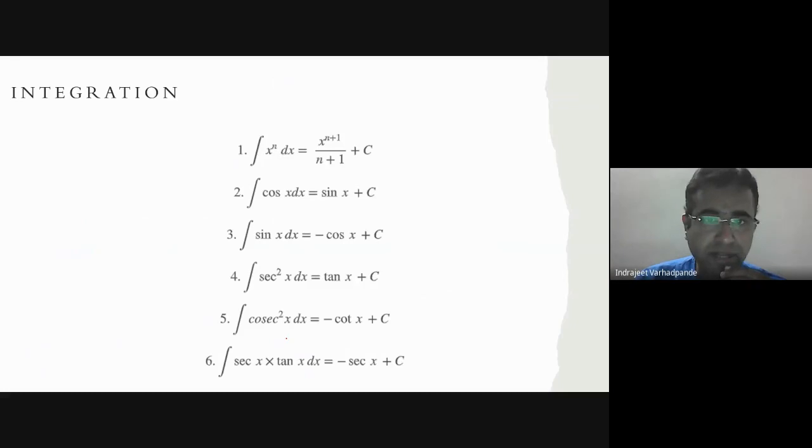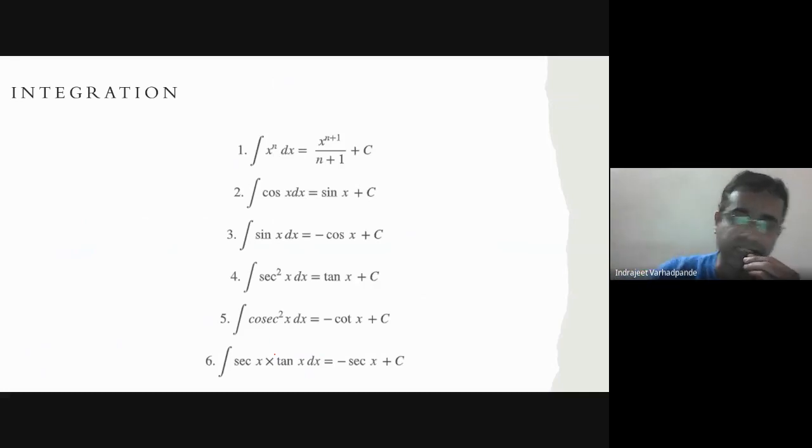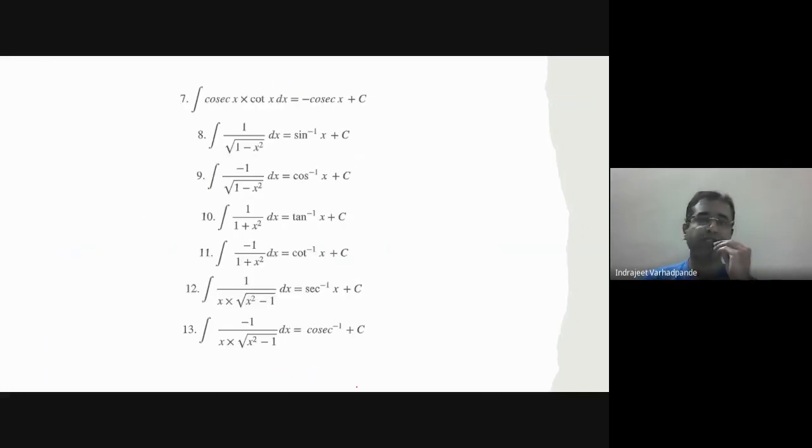Some formulas for integration. It is the reverse process: in derivative there is a decrease in the power, in integration there will be an increase in the power. So x to the power n integrates to x to the power n plus 1 upon n plus 1. Derivative of sin x is cos x, so integration of cos x will be sin x. Integration of sin x is minus cos x. Integration of sec square x is tan x. Cosec square x is minus cot x. Sec x into tan x gives sec x. Cosec x into cot x is minus cosec x.